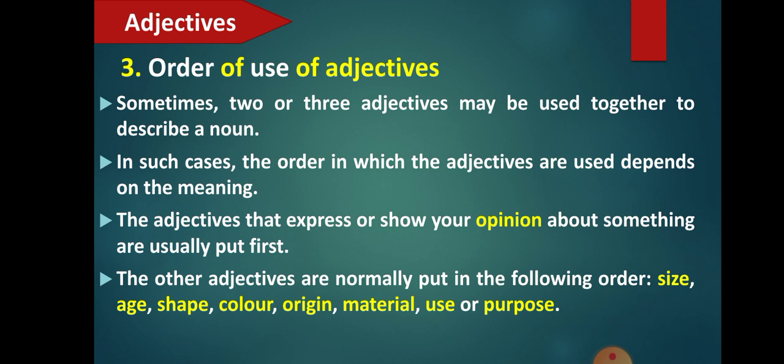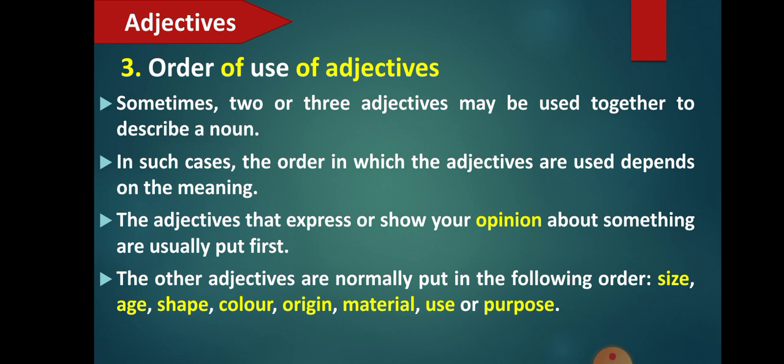First will be opinion, next followed by these adjectives. It may be of size, large size, huge size, all these are size. Big, small, that tells you about the size of whatever noun. Then age, shape, color, origin, material, use or purpose.